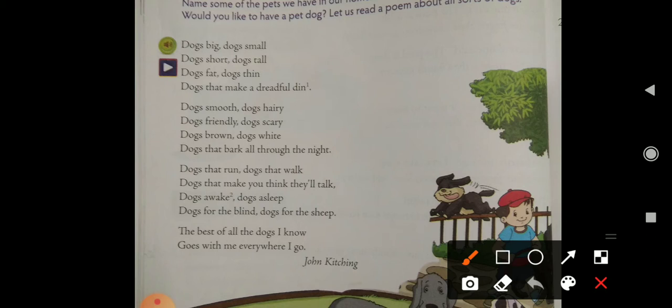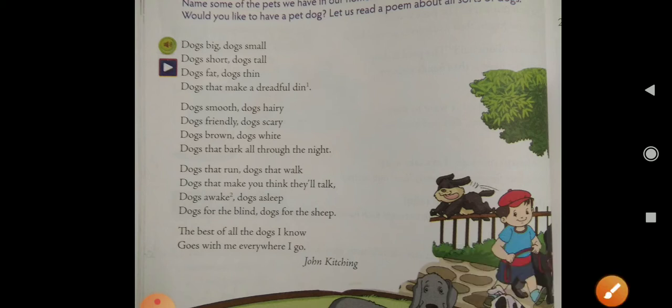Dogs fat, dogs thin. Again, there are some dogs who are very fatty, and there are some dogs who are very thin, because they have not got enough food, that's why they remain weak, so they are thin. Dogs that make a dreadful din, and on the other side there are some dogs who make a loud noise.